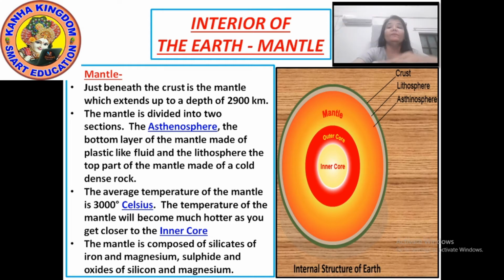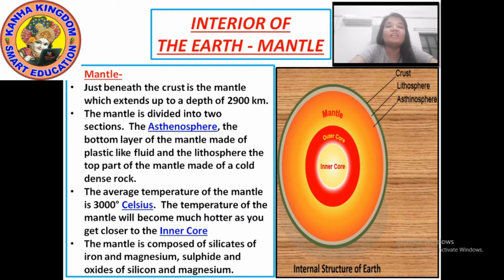The mantle is divided again into two sections. The asthenosphere is the bottom layer of the mantle.